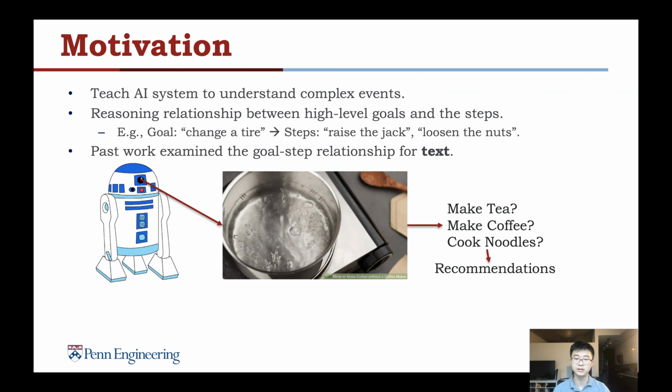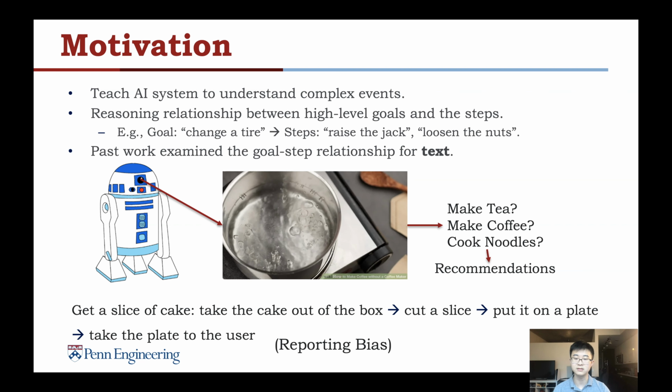Another scenario could be teaching a robot to get a slice of cake, which involves the following steps: take the cake out of the box, cut a slice, put it on a plate, and then take the plate to the user. However, these steps are so common sense, no one bothered to write them because of reporting bias. So it is difficult to learn these steps from text data. But with the help of multimodalities, it becomes possible to learn these low-level steps from visual signals.